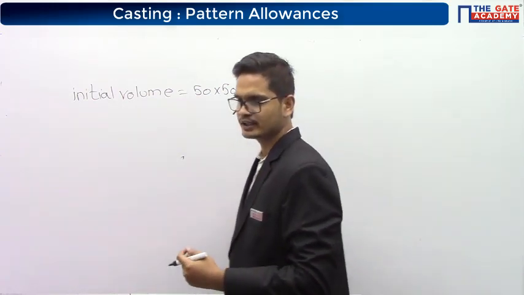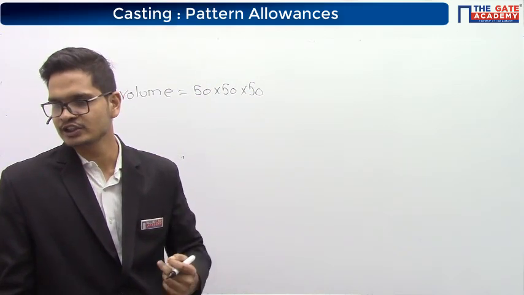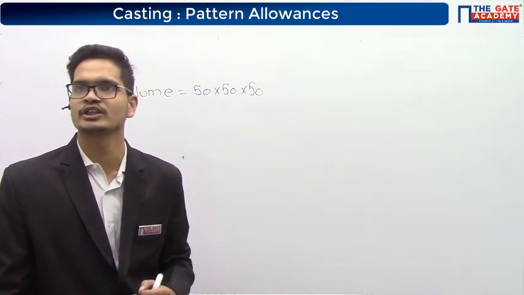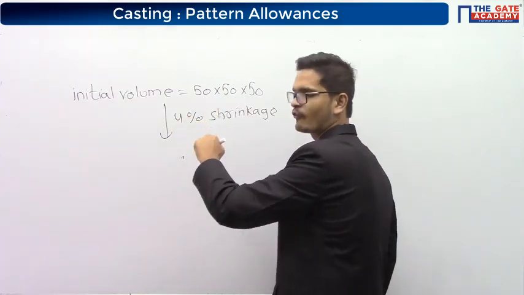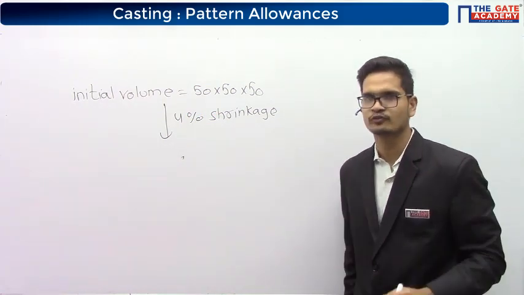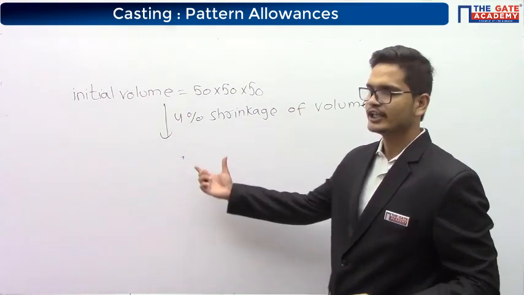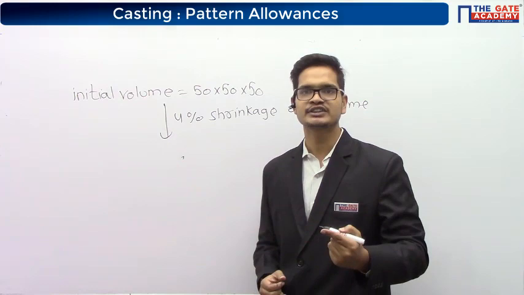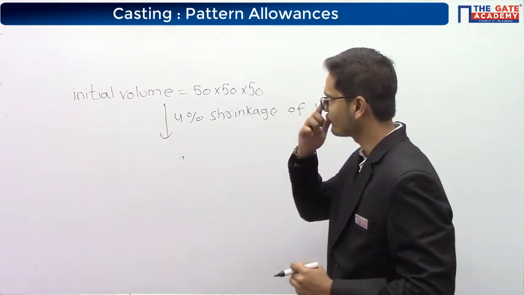Now they are saying that it undergoes a solidification shrinkage of 4%. That is a phase change shrinkage of 4%. This 4% is what kind of percentage? It is volumetric because they have mentioned volumetric. 4% shrinkage of volume. If 4% is shrinking, that means how much is left? 96% is left. 4% got shrunk, so 96% is left.